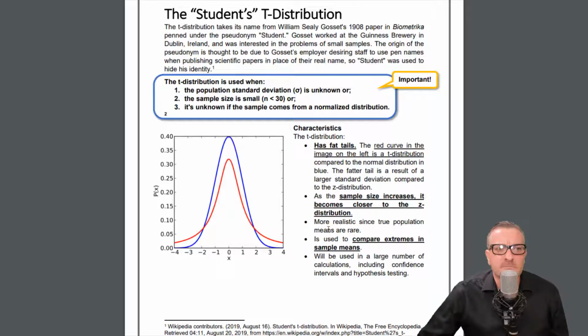Oh, the T distribution is more realistic since true population means are rare. I've mentioned it a couple times in this course, especially when we first started doing continuous distribution calculations. The continuous distribution calculation is not as realistic of an example, and it's because we don't have population data all the time.